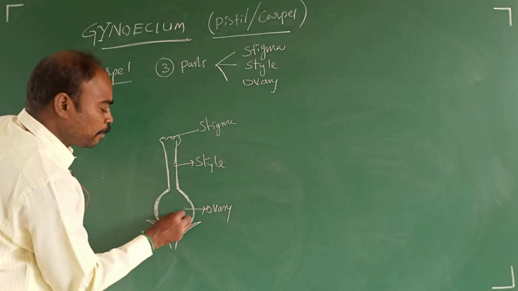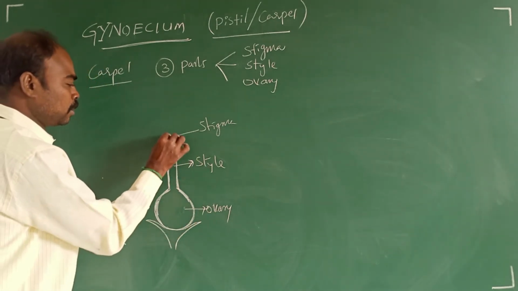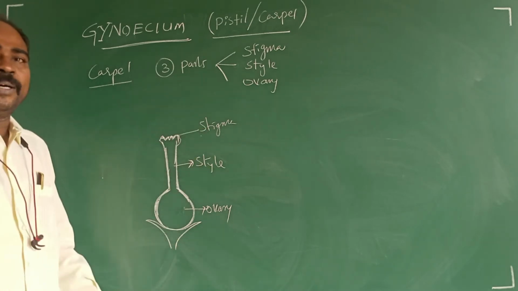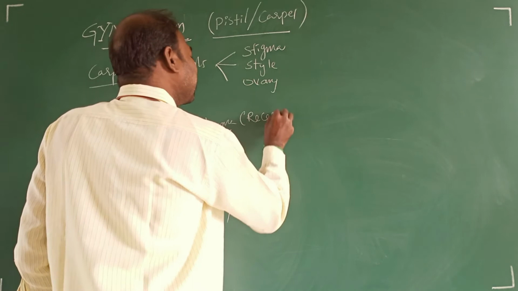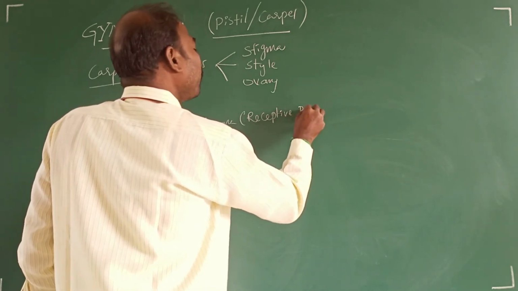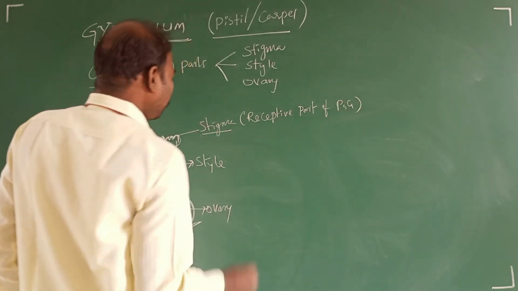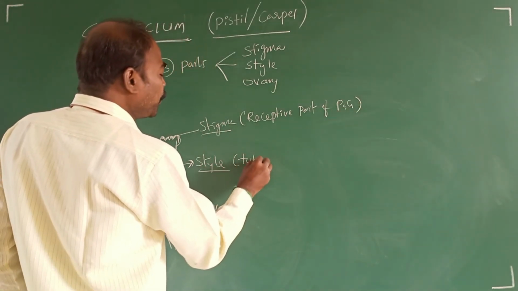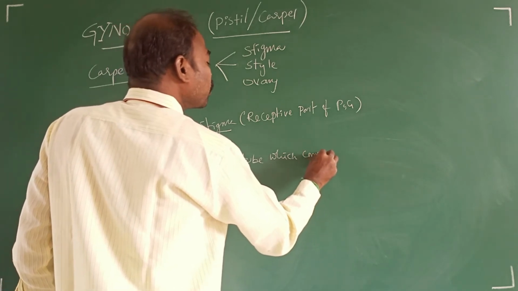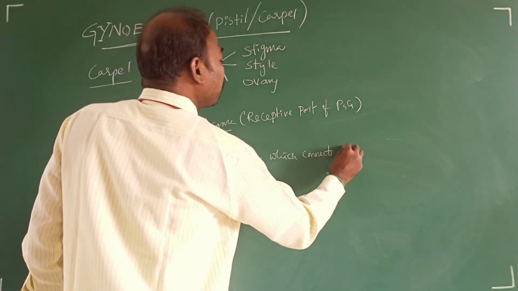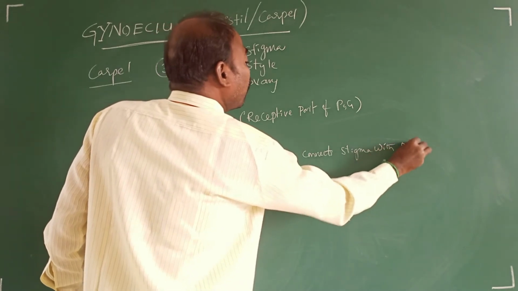So ovary is a basal part, style is a connective tube-like structure, and stigma is the receptive part for pollen grain. Style is a tube which connects stigma with ovary.